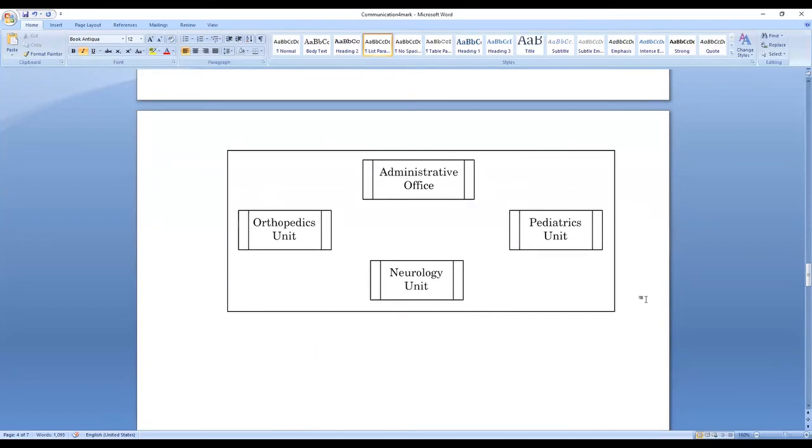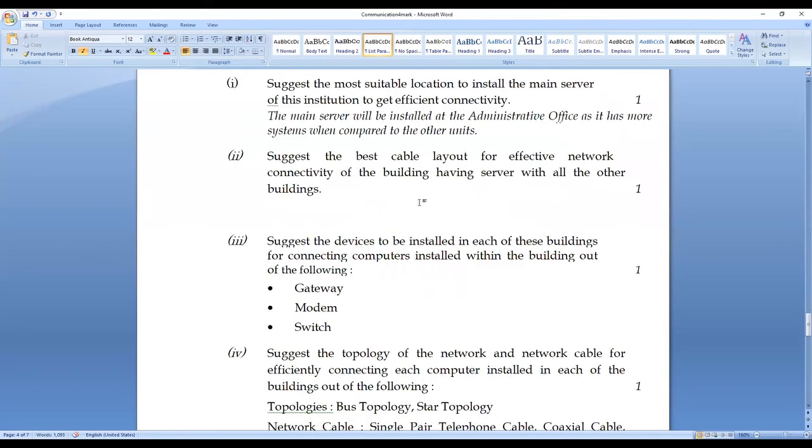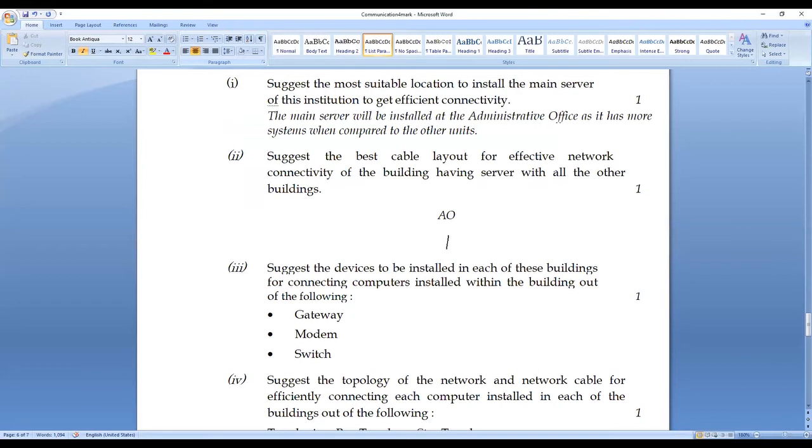Let me give it in short form: AO, OU, PU, and NU. AO, PU is one unit, NU is another unit, OU is another unit. These are the 3 units we have to draw.